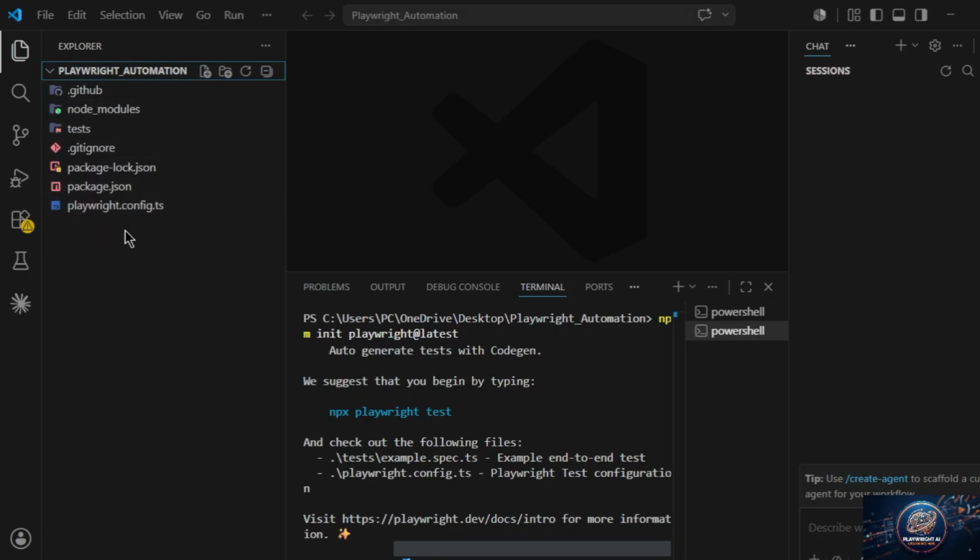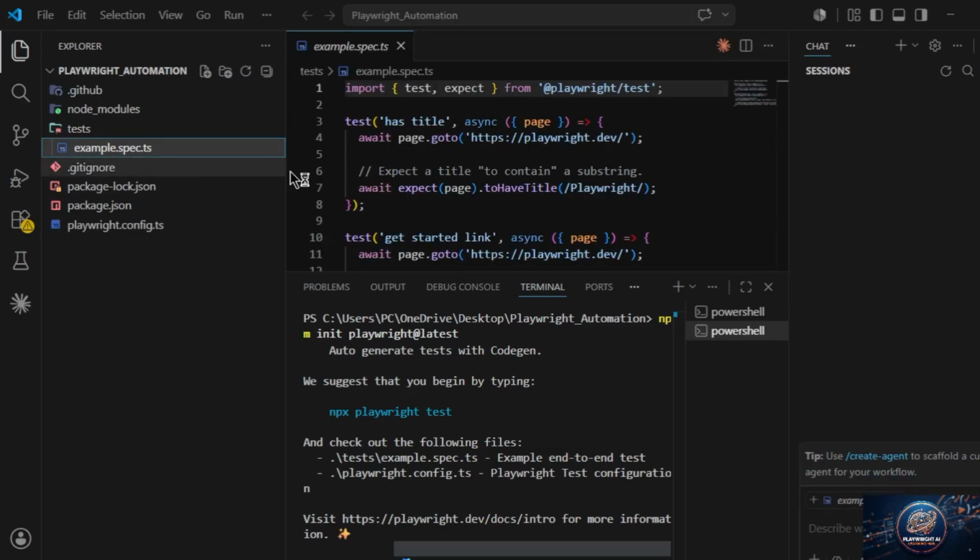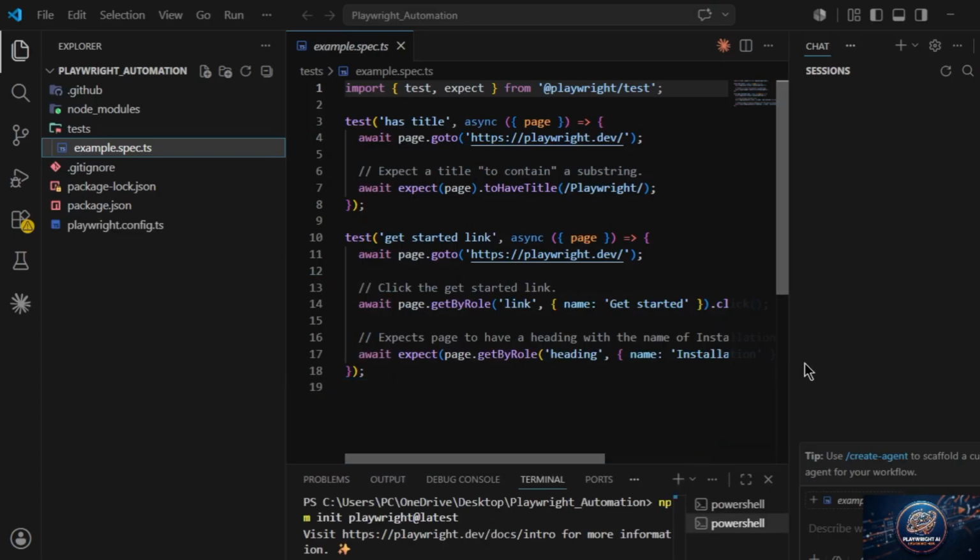So this looks like different naming, so don't worry about that. We will check it one by one, so you don't need to worry about that. Right now we will go with this one file, that is example.spec.ts. This is the extension for the test cases. So .ts means TypeScript.